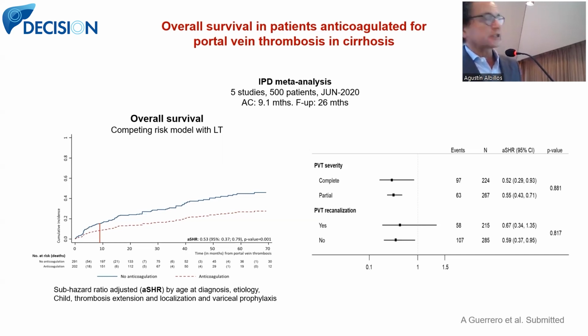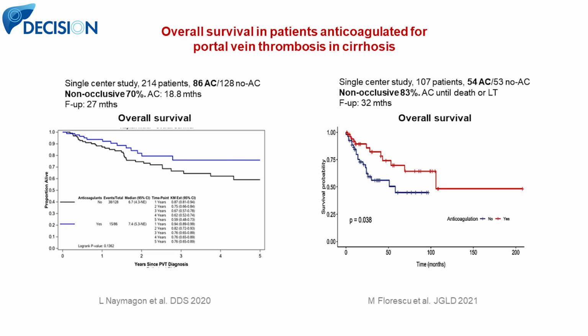We were able to adjust, because they were individual patient data, for age, etiology, and mainly the severity of liver disease, thrombosis stage, and localization of the portal vein thrombosis. And what is important is that the improvement in survival was independent of the severity of the occlusion of the portal vein and independent of achieving portal vein recanalization.